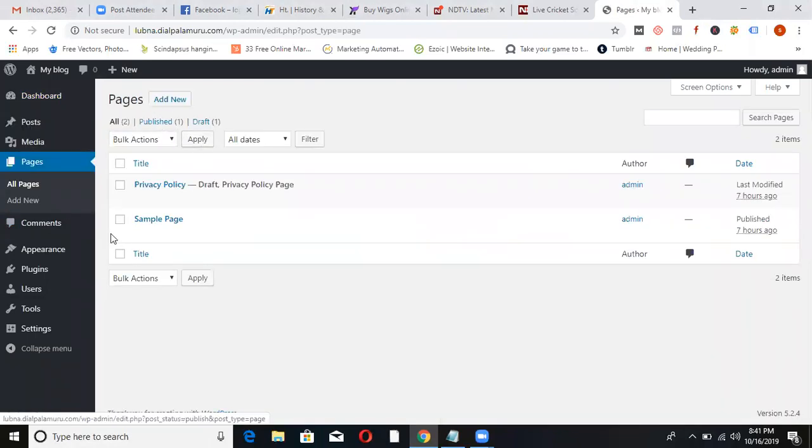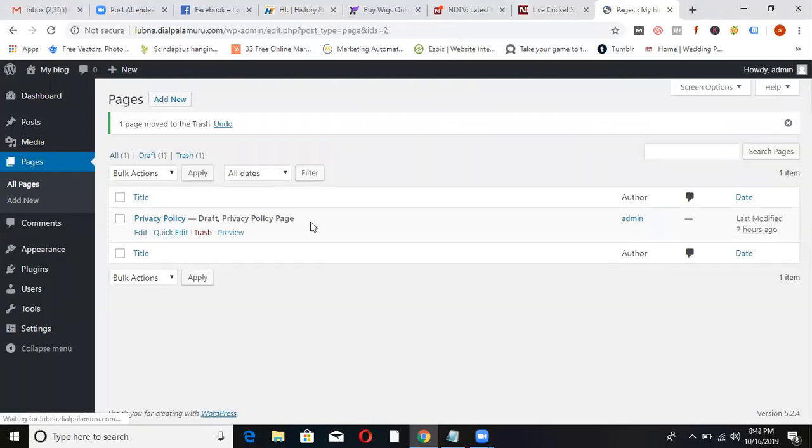By default, it gave me pages like privacy policy, sample page. If you want, you can keep it. Otherwise, you can remove it. Privacy policy, let it be like that. It's not required, but if you want. Every company has their privacy policy, right? If you want, let it be.